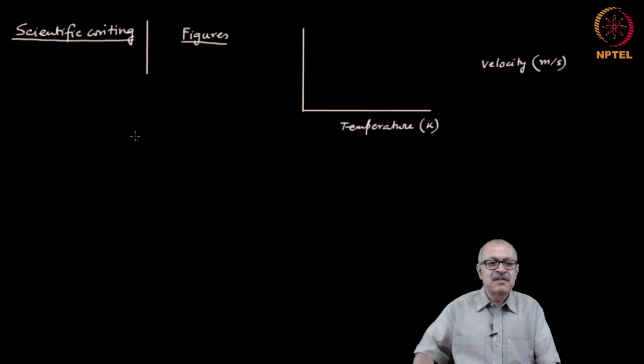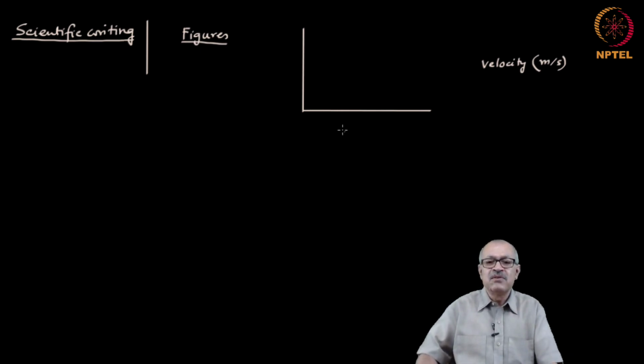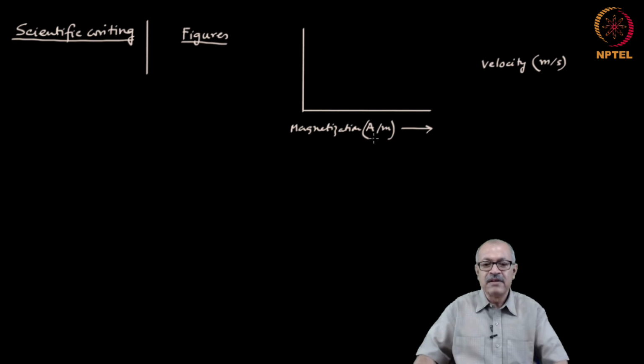So, it should not say, for example, if you want to write magnetization, you should not simply say amperes per meter. No, it is magnetization, within brackets amperes per meter. That is the right way of labeling the graph. Okay.